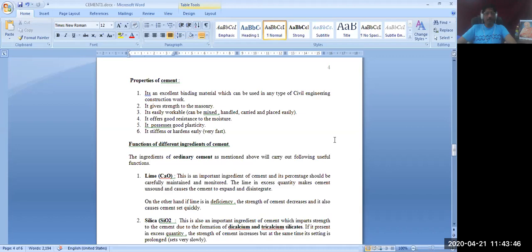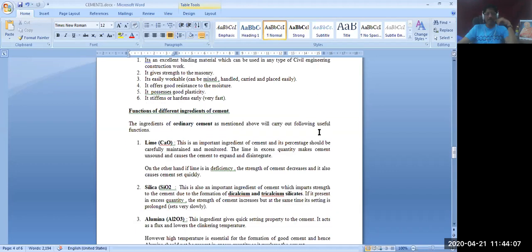It is easily workable, and can be mixed, handled, carried and placed easily. It offers good resistance to moisture. It possesses good plasticity. It stiffens or hardens very fast. So these are the properties of cement. We have already discussed all these things, and I will be sharing these notes today evening itself.